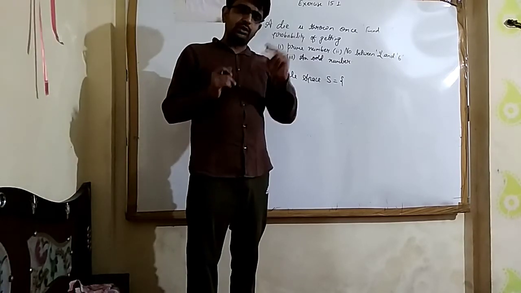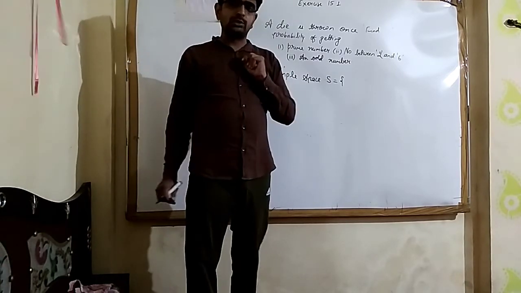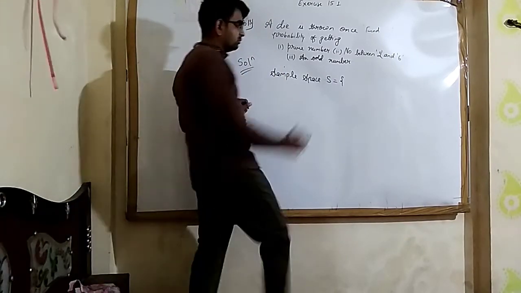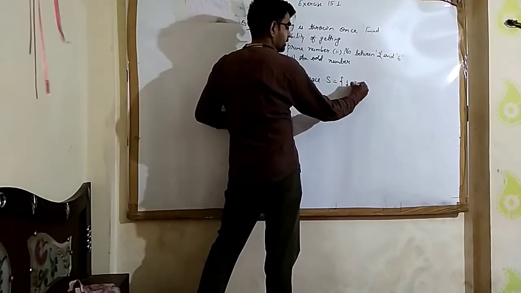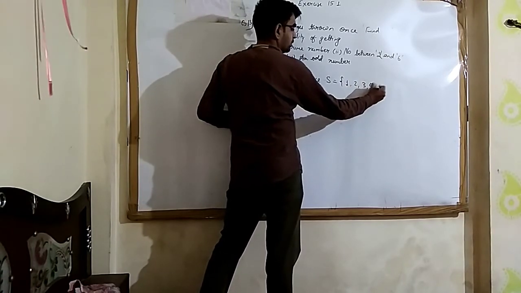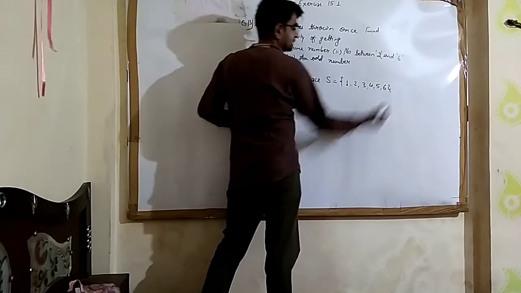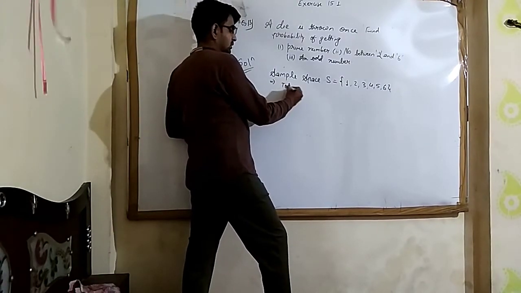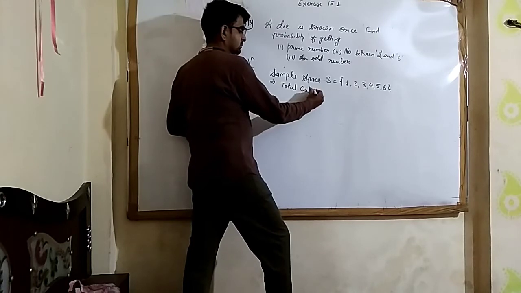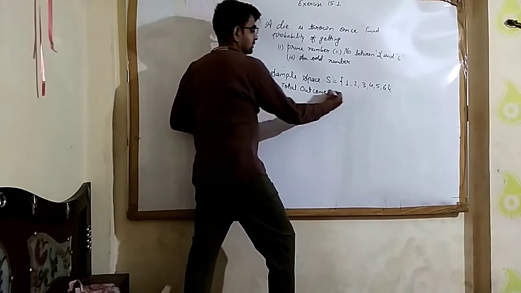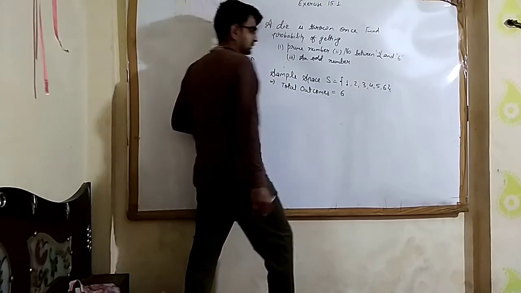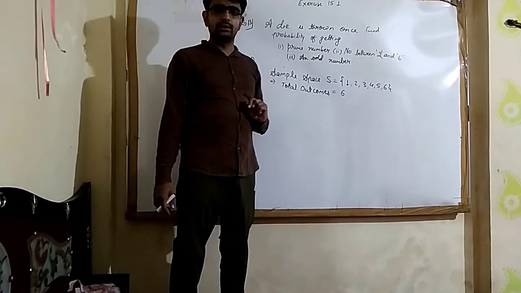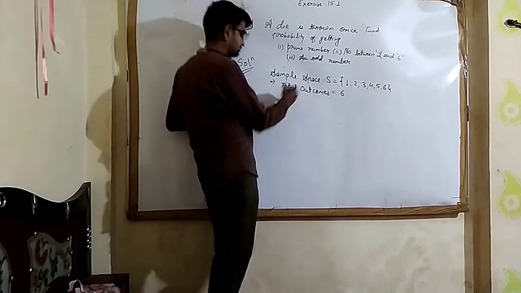Whenever we throw a dice, there are 6 possible outcomes, the numbers from 1 to 6. So the sample space will be 1, 2, 3, 4, 5 and 6. This implies the total outcomes are 6. Now we need to find the prime number.